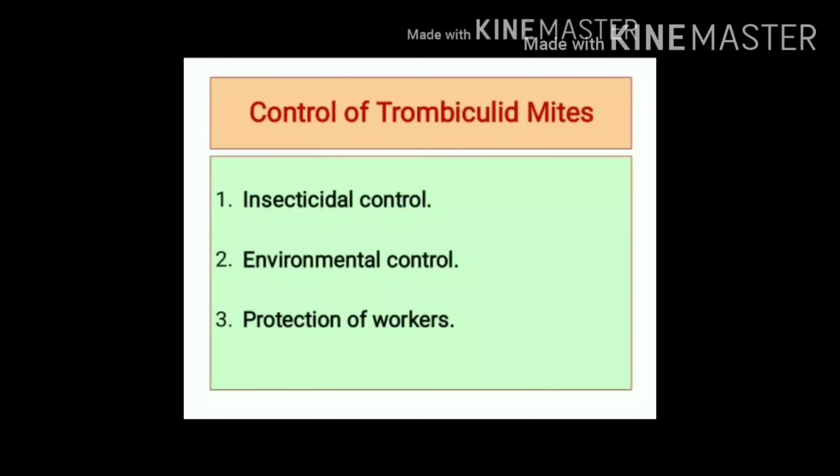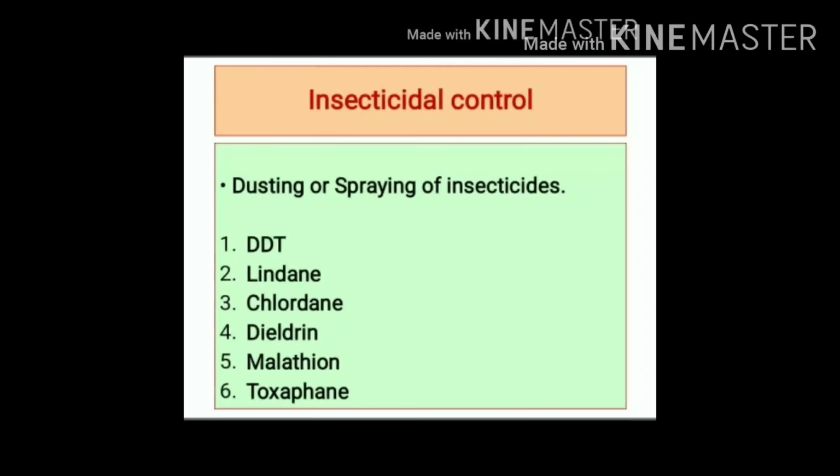Control of trombiculid mites includes insecticidal control, environmental control and protection of workers. Insecticidal control includes dusting or spraying of insecticides.